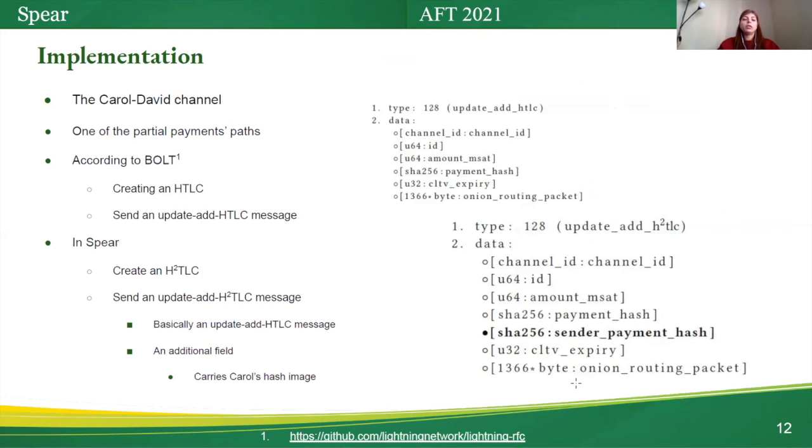In Sphere, Carol has to create an H2TLC instead of HTLC. So she must send an update_add_H2TLC message. The update_add_H2TLC message is basically an update_add_HTLC message with an additional field, which carries Carol's hash image.